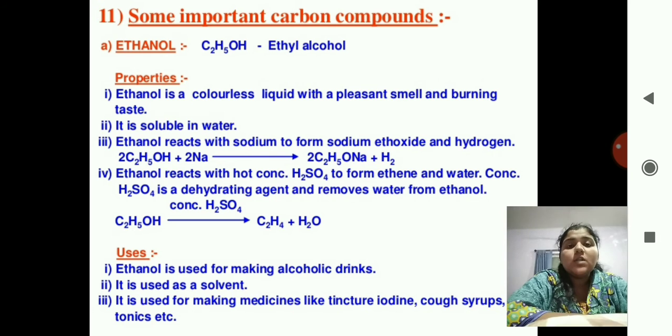So what are the uses of ethanol? Ethanol is used for making alcoholic drinks. It is used as a solvent. It is used for making medicines like tincture iodine, which you apply when you get hurt, then cough syrups and tonics. So you see why it is important in our day-to-day life.